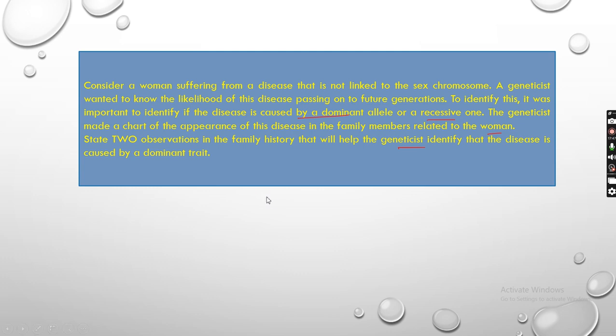When the family history was made, what are the two observations that she will make? One, if a parent is dominant, either father or mother, if it is caused by dominant genes, then obviously it will definitely be transferred to the next generation. Right? So if either one parent of that woman has the dominant gene that is causing the disease, that means obviously she has it, plus her siblings, brothers and sisters, can also have it. Subsequently, in the next generation, among those who were affected, suppose that woman and any other sibling, anyone in their next generation can have it.